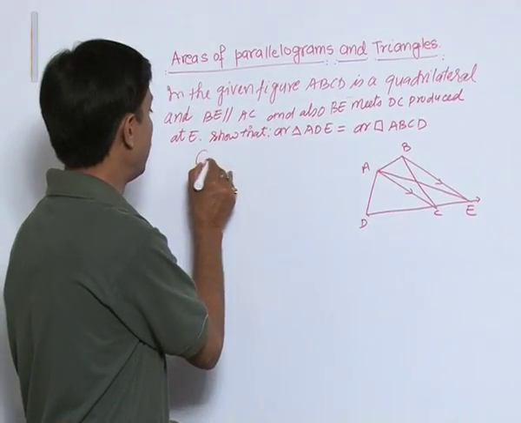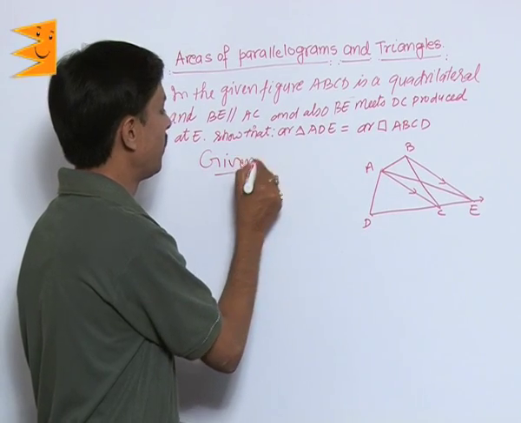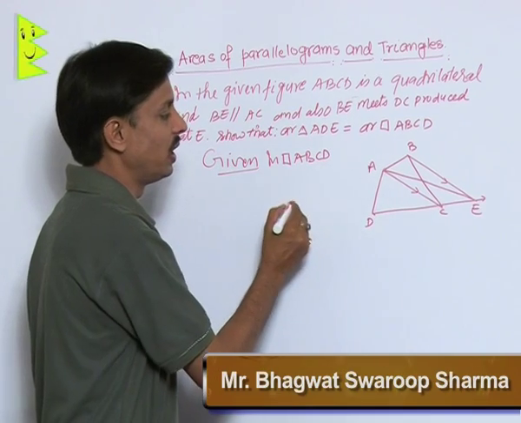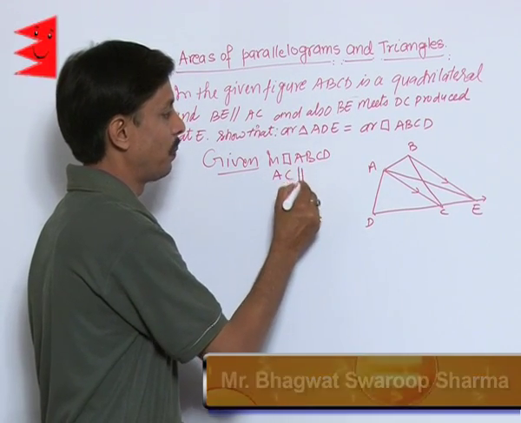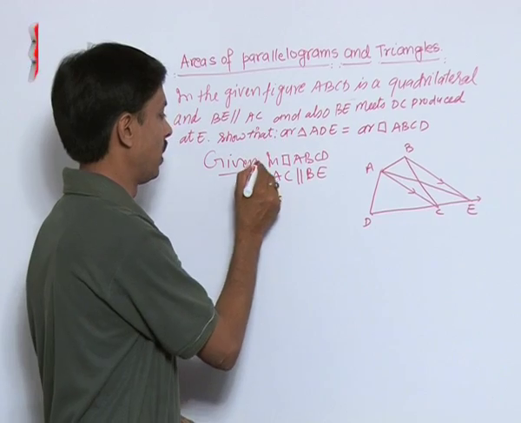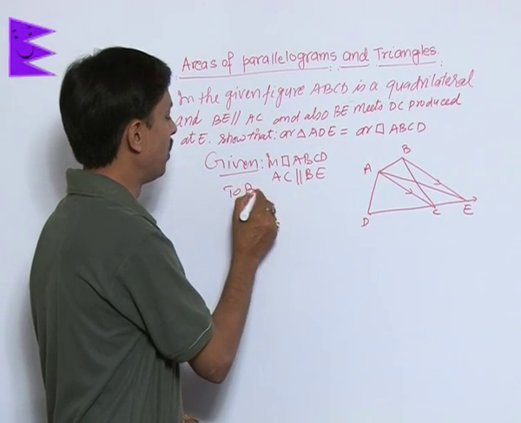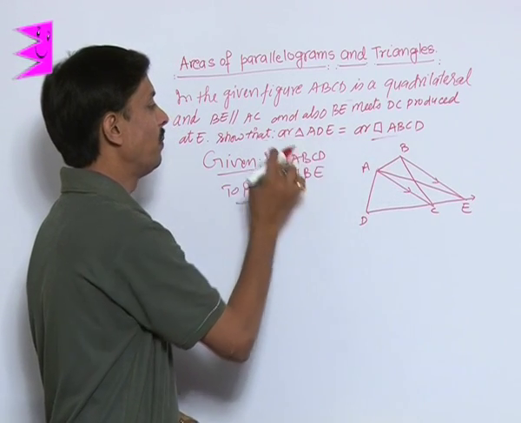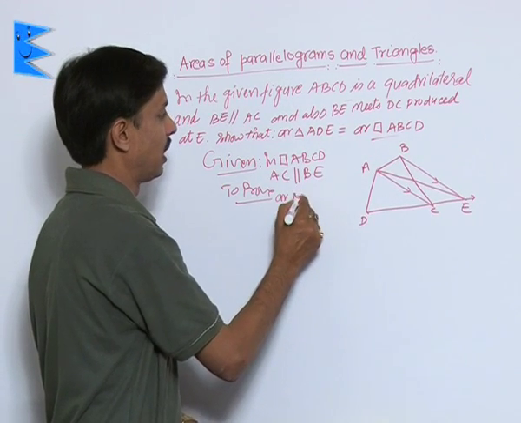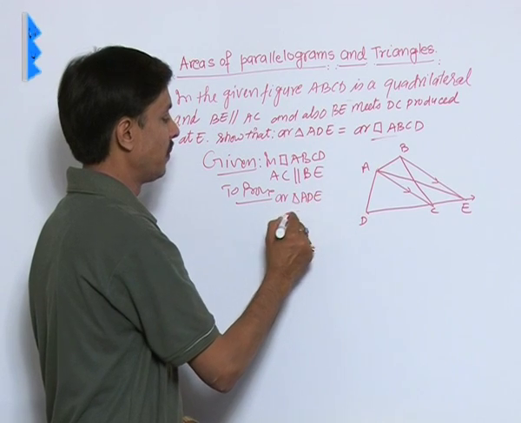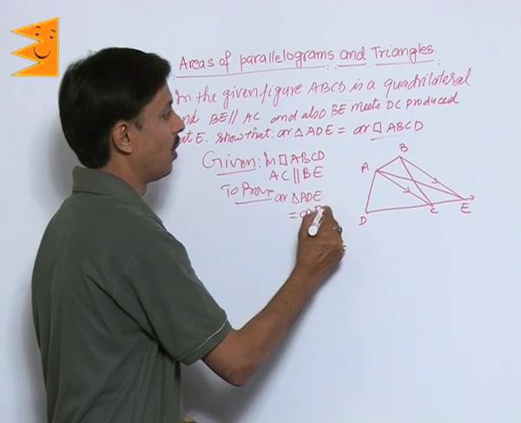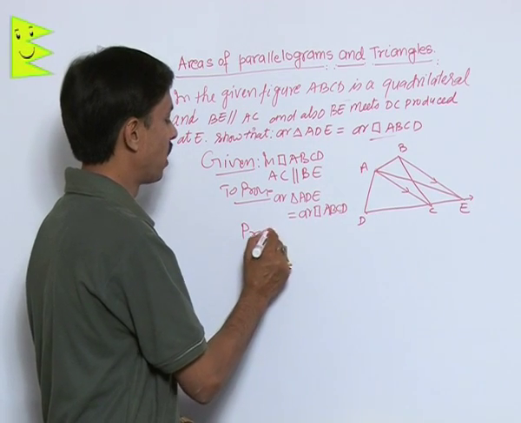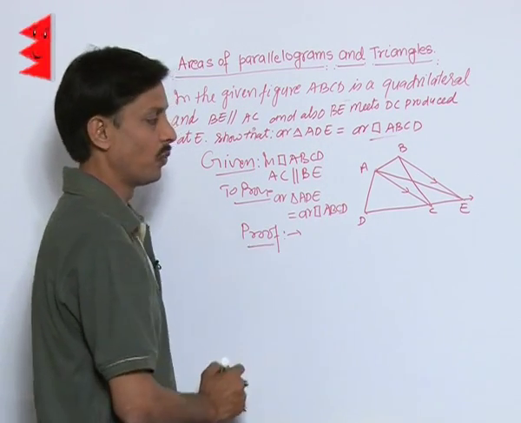So if I write given, it is very clear that in quadrilateral ABCD, AC is parallel to BE. This is given. What we need to prove here is very simple, as given in the question: area of triangle ADE is equal to area of quadrilateral ABCD. What will we do to make its proof?